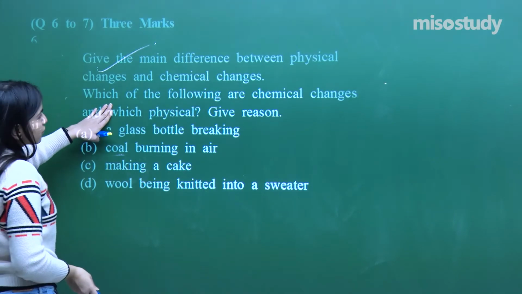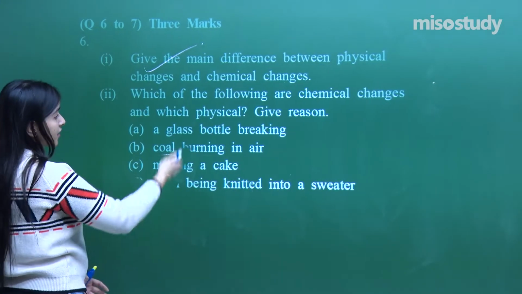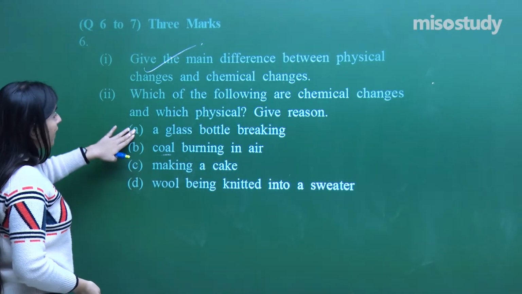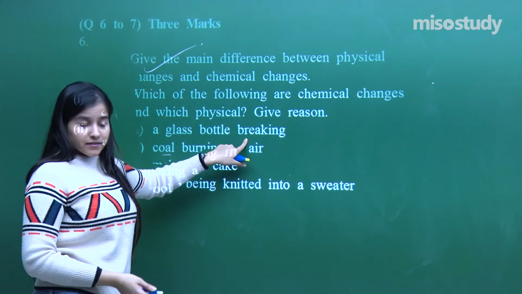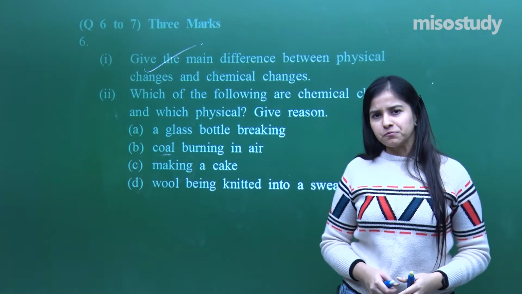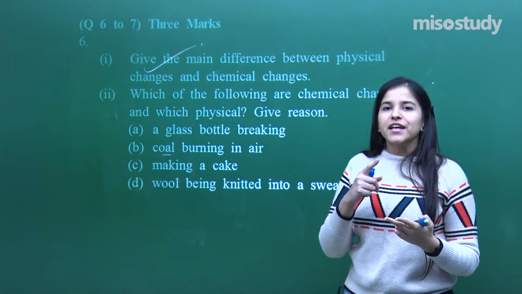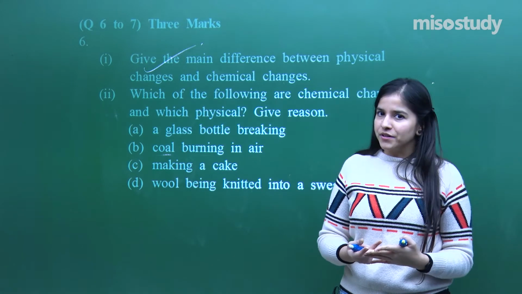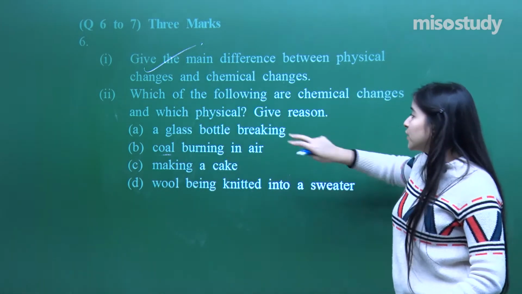Done. Which of the following are chemical changes and which are physical changes? As per the definition, let us just check whether I am able to do that or not. Now, a glass bottle breaking. Glass bottle has been broken. Is it a physical change or a chemical change? As per the definition, physical change can be reversed, chemical cannot be reversed. But as per the definition, no new chemical is formed when the bottle is breaking.